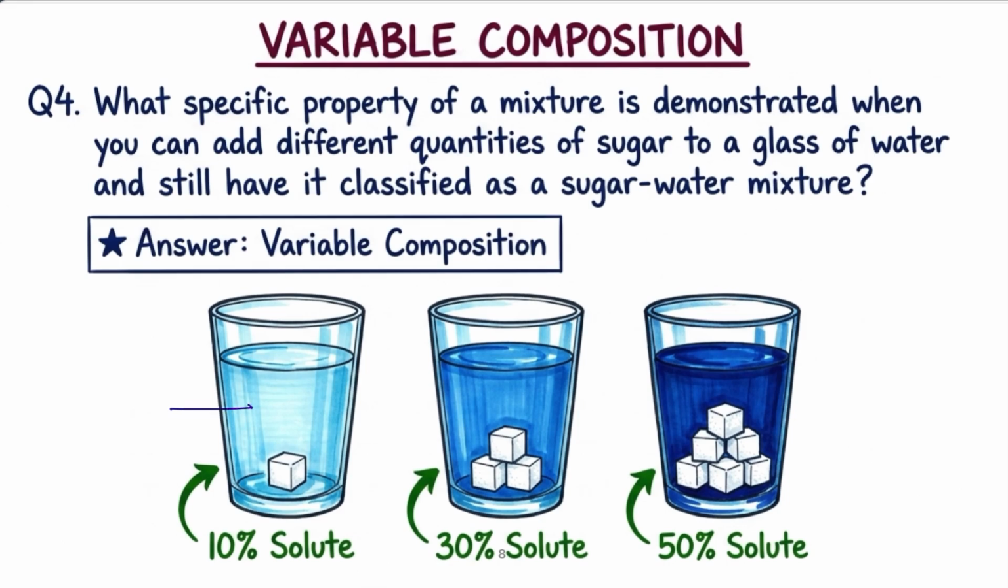In this glass we are adding 10 gram of sugar. In this glass we are adding 30 gram of sugar. In this glass we are having 50 gram of sugar. So now all the 3 glasses are considered as a mixture. But what is the point of difference between these? The amount of the sugar is different, meaning they have different compositions.